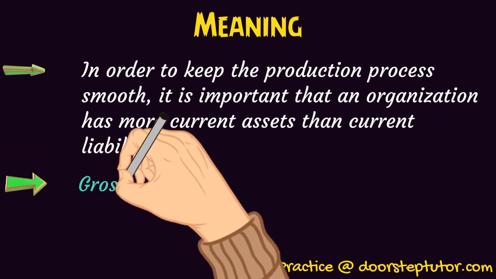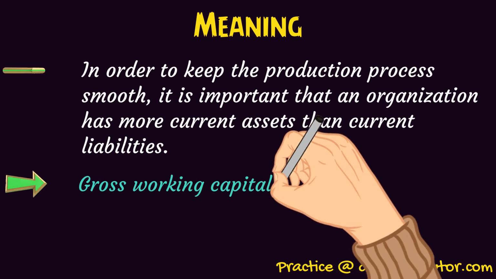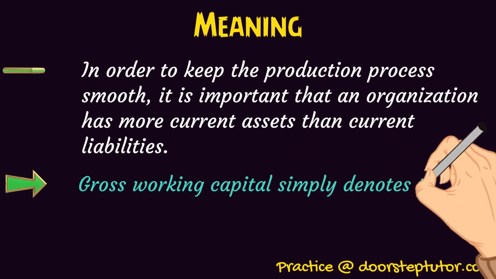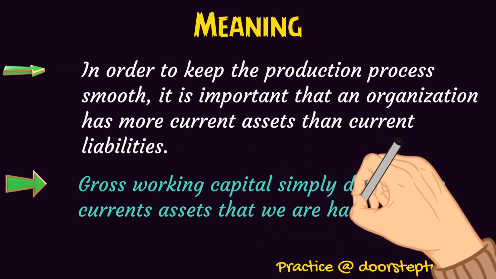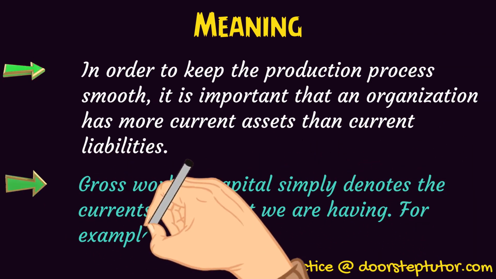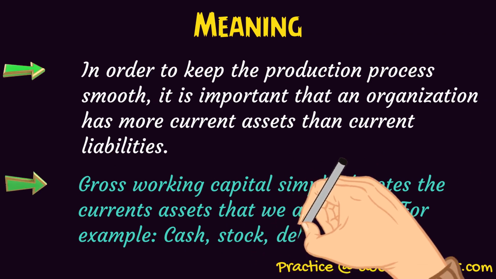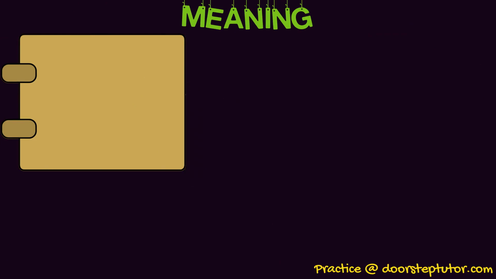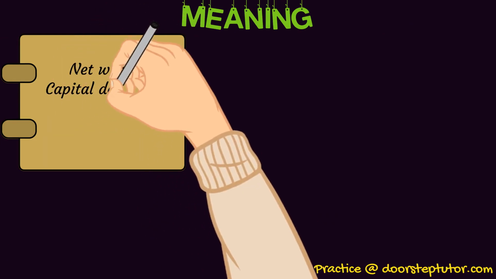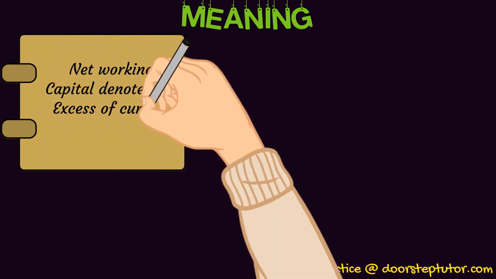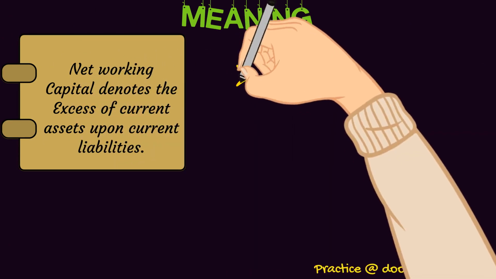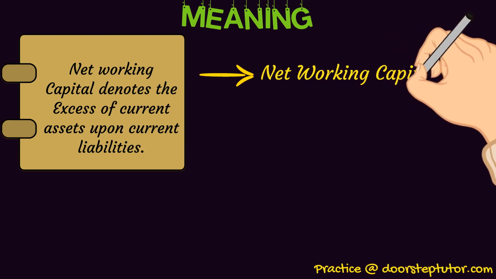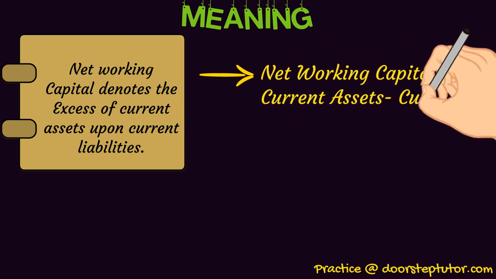But in working capital there are two types, okay? The gross working capital. When we talk specifically about gross working capital, it includes only the current assets part, right? That is cash, stock, debtors and all. But when we talk about net working capital, it is the difference between current assets and current liabilities, like I said, okay? So the formula for this is net working capital equals current assets minus current liabilities.